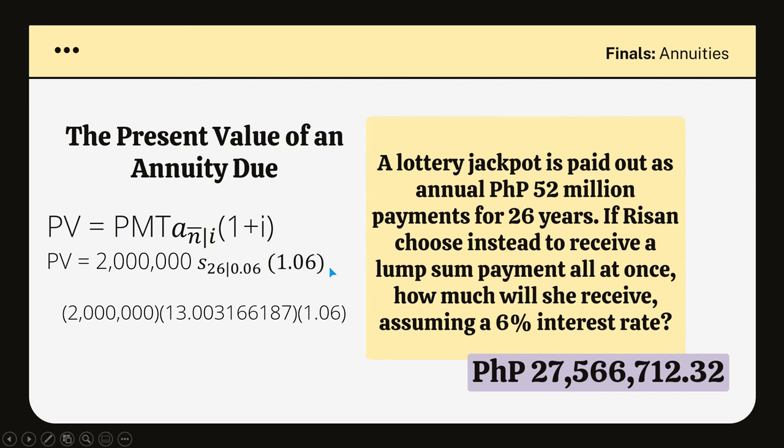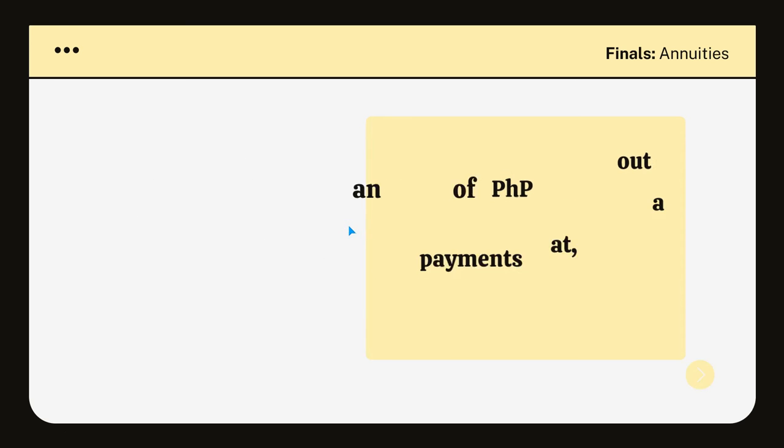That means, if Rizan takes it now, she will only be able to get 27,566,712 pesos and 32 centavos. So almost half. Okay, next.